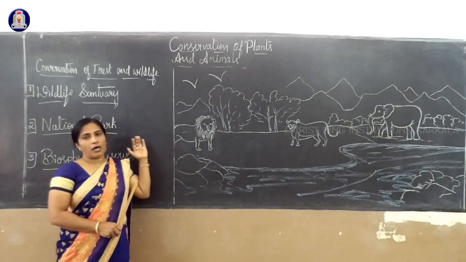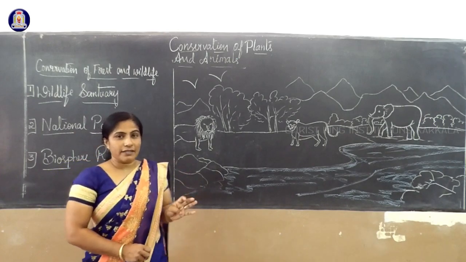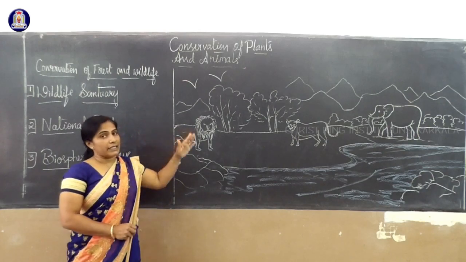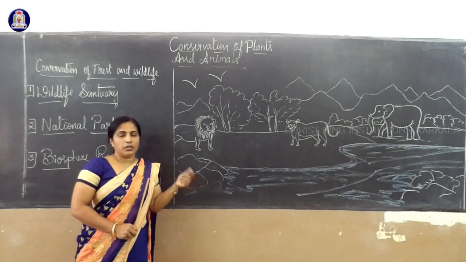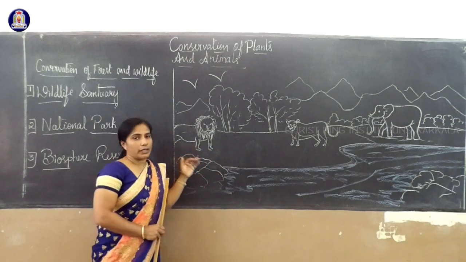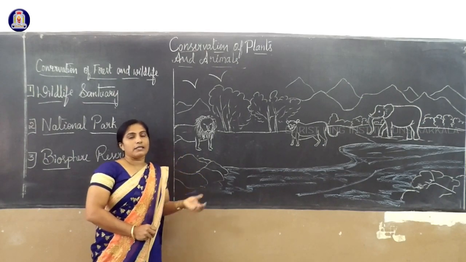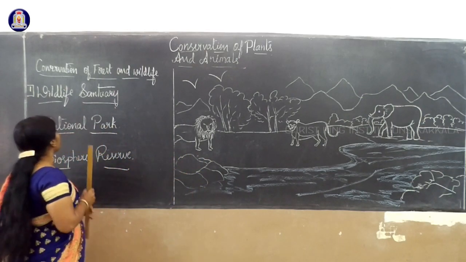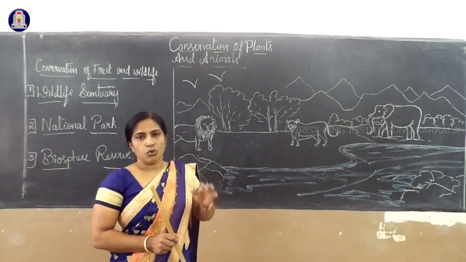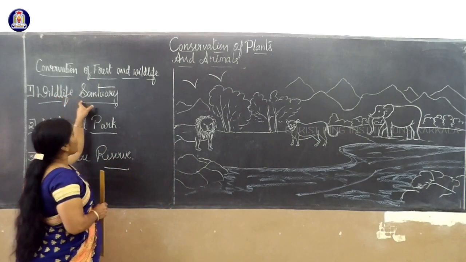Already we have completed the three words: deforestation, drought, desertification. If this continues day by day, it will be a threat to human beings and to all living organisms. Next, it is our duty to conserve the plants and forest life. The first topic is conservation of forest and wildlife.